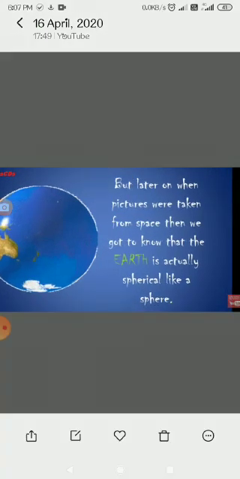If we travel far, we could fall down from the earth because it is not round or spherical, it is flat. They assumed that the earth was flat, so they did not move towards far away places. But later on, when pictures were taken from space, they got to know that the earth is actually spherical, like a sphere. It is not flat.